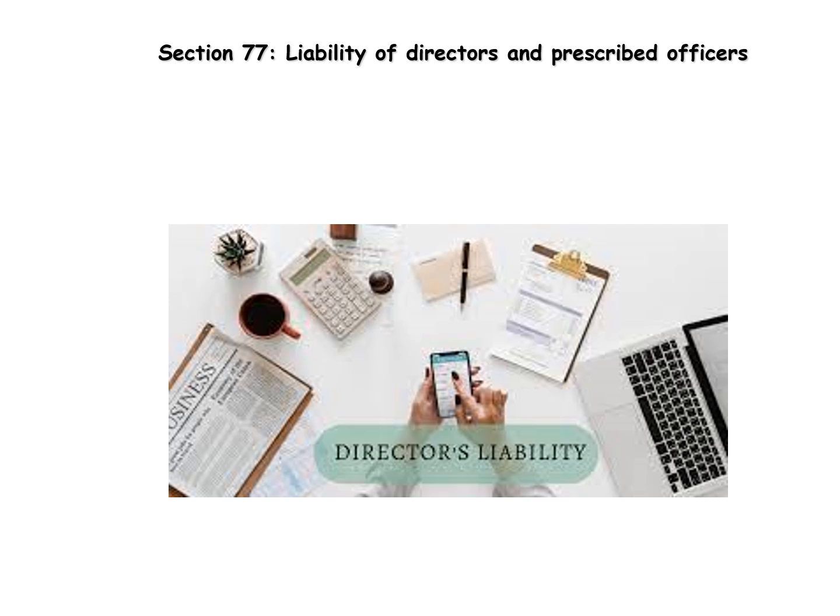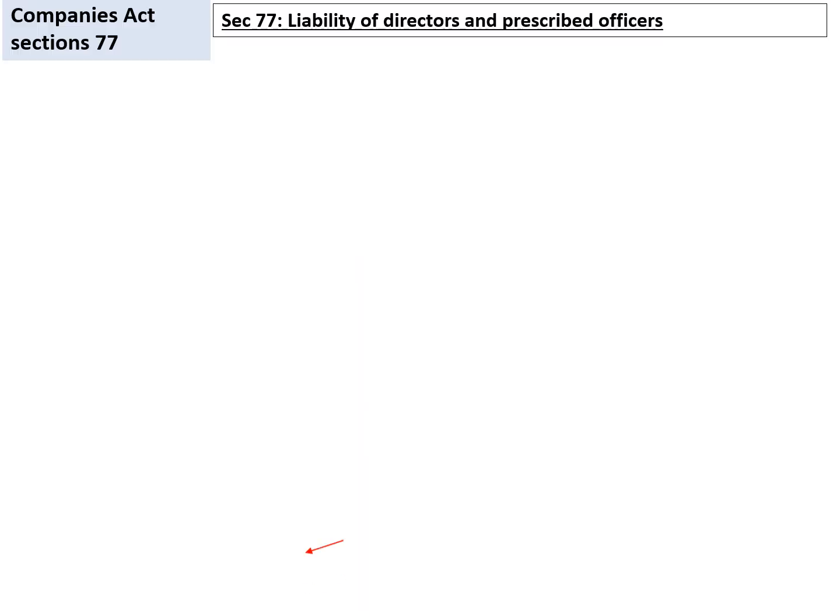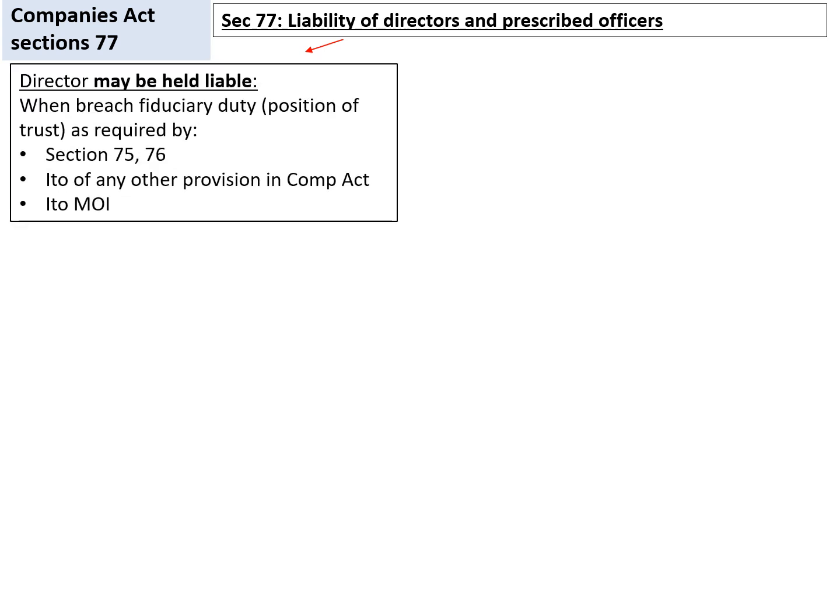Liability of directors and prescribed officers. Section 77 of the Companies Act says that a director may be held liable for a breach of fiduciary duty, in other words, what is expected due to the position of trust of the director, as required by section 75 or 76, or a breach of any other provision of the Companies Act, or of the MOI of the company.